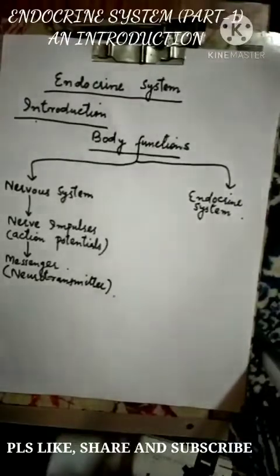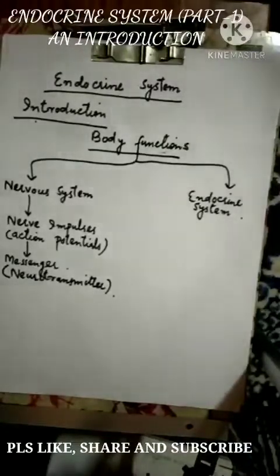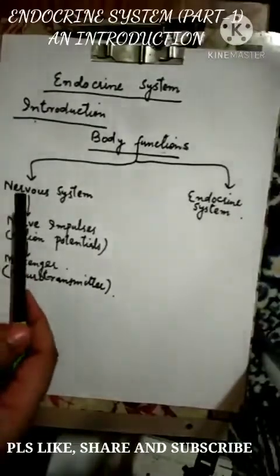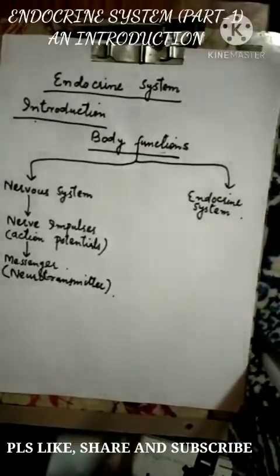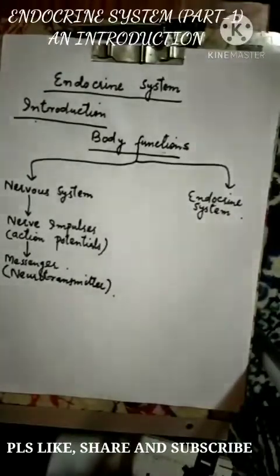I've told you that all the body functions, whatever is being performed inside the body, are regulated or controlled by two systems in our body. One is the nervous system and the second is the endocrine system. These are the two major control systems in our body. The nervous system controls our body functions through nerve impulses, which are called action potentials, and these action potentials trigger the release of messengers, which are called neurotransmitters.